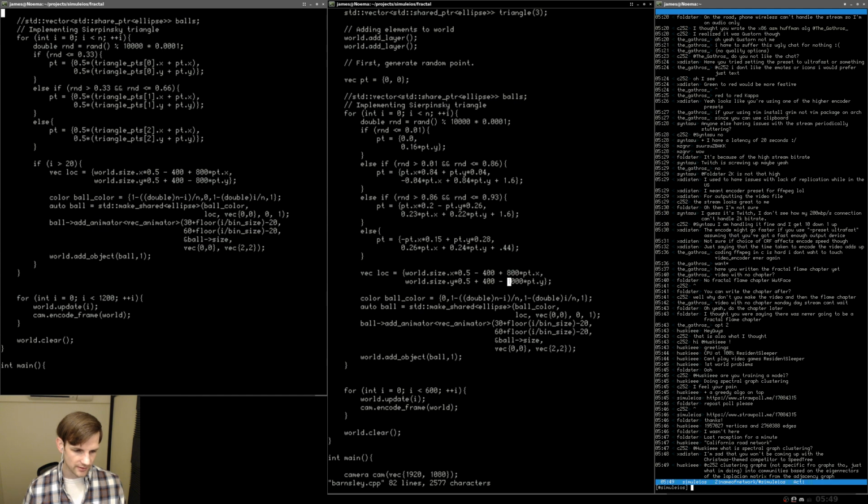And then we want to multiply this by, let's do 800 again. So this is what it was before. This should move it to the lower bottom of the screen. This should move it to the center of the screen. If it's 0, it's going to be all the way over there, so we don't want the offset here. And then this guy's going to be multiplied by a greater value.